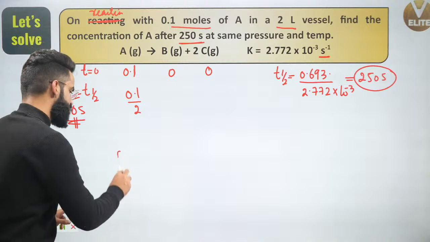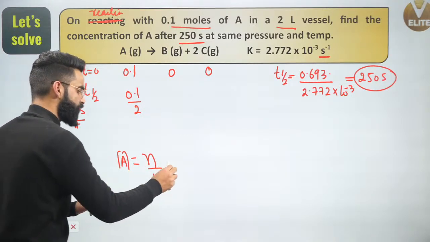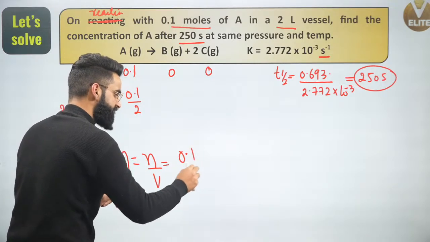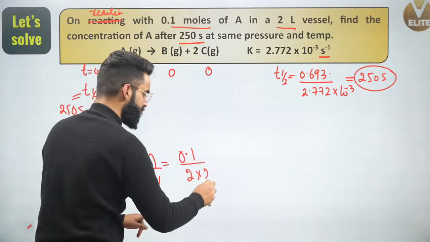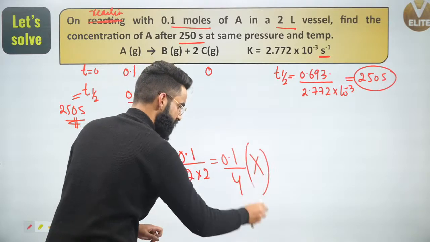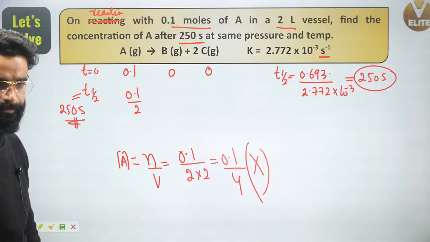We know concentration is number of moles divided by volume. So the concentration of reactant A left is the number of moles left at t equal to 250 seconds, which is 0.1 divided by 2, divided by the volume of 2 liters. If you think this is the answer, you're absolutely wrong.